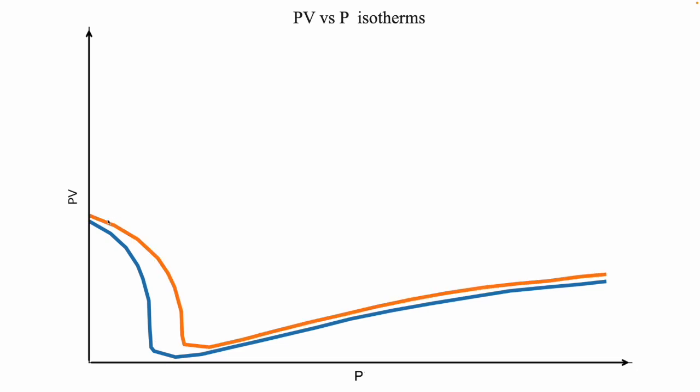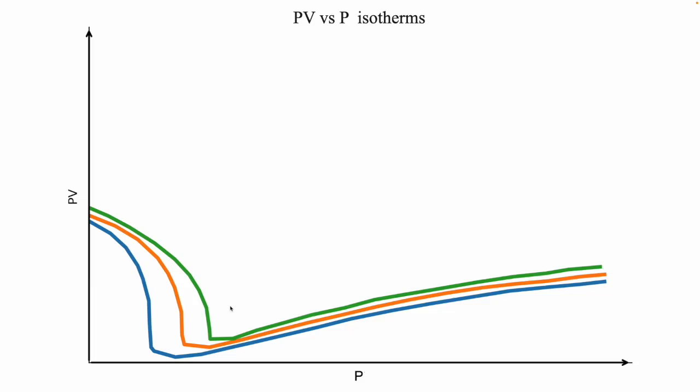At the next temperature, we see a similar behavior. It's almost a constant value. Now this is at a slightly higher temperature, and here we have our critical temperature. And again, there is a very sharp inflection.